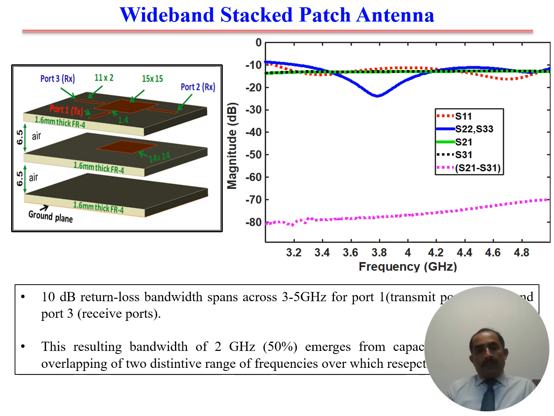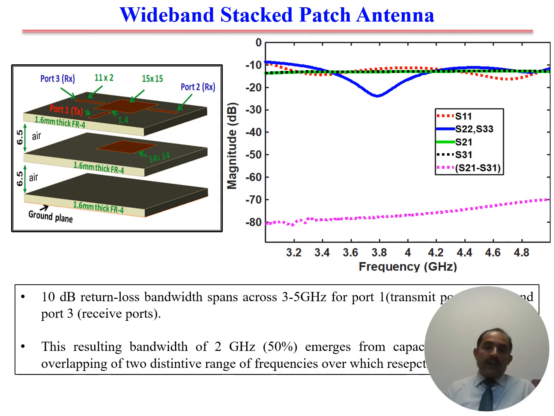So this is the proposed antenna. This is a stacked configuration where we have three layers of substrate and two patches. On the top layer, there is an antenna which is capacitively fed, and it has three ports, where we have one port for transmit purposes and two ports for receive purposes.